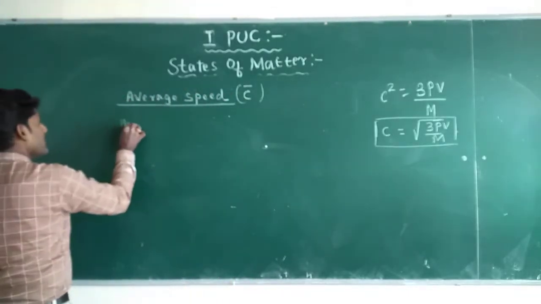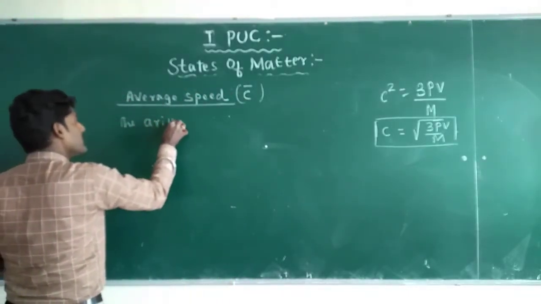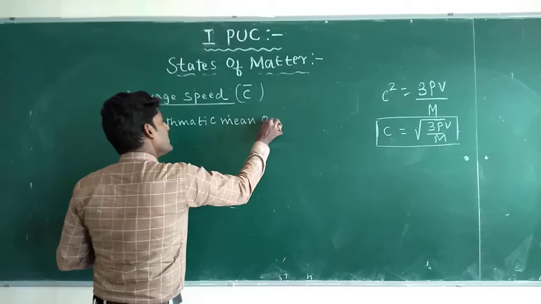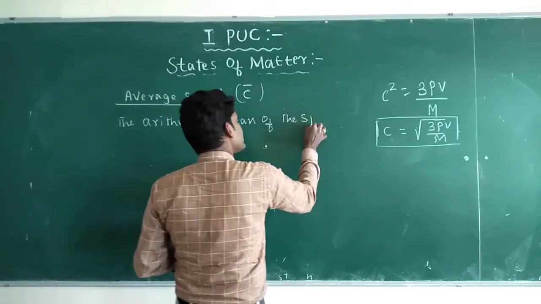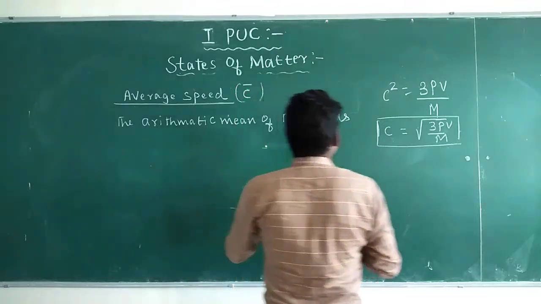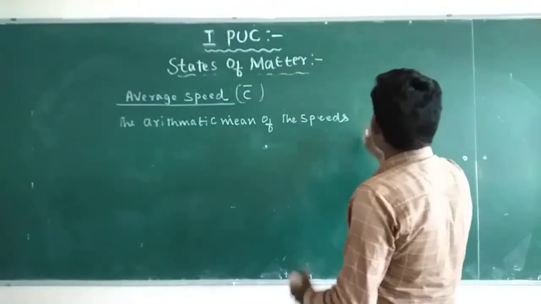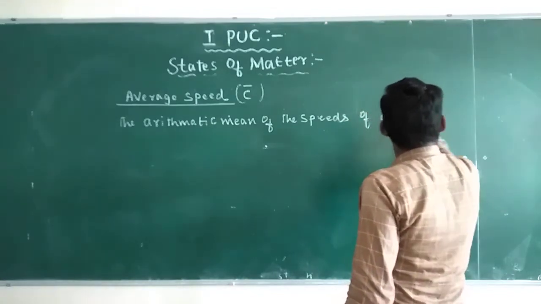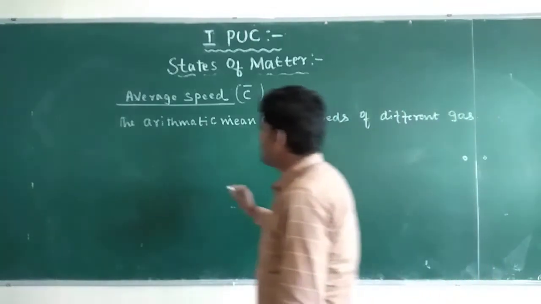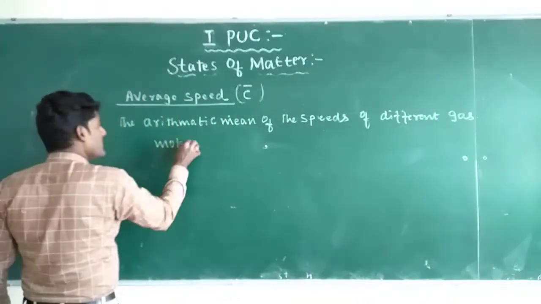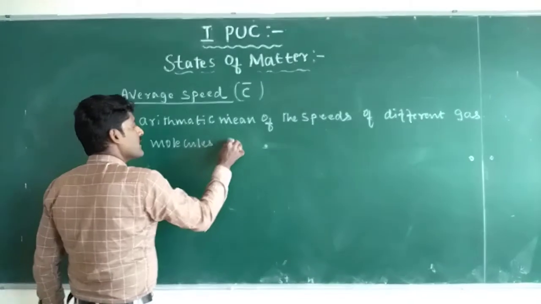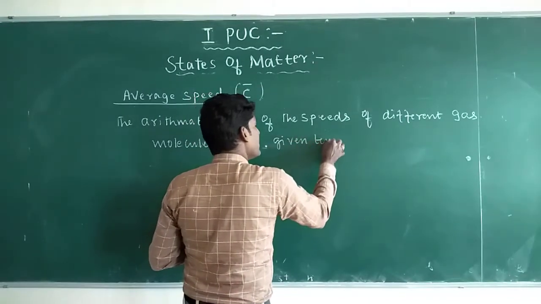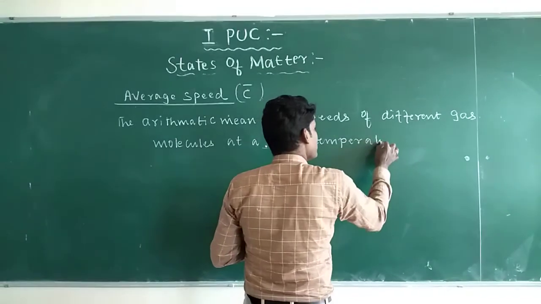The arithmetic mean of the speeds of different gas molecules at a given temperature.